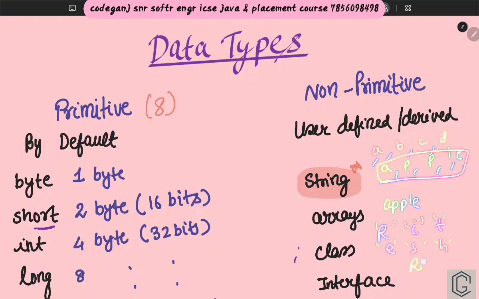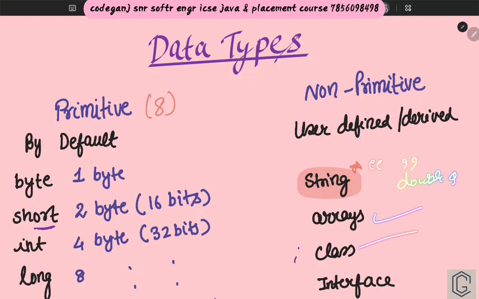Once you combine all the characters in one, it will become one whole word. So string is nothing but a derived data type. String is nothing but a sequence of characters, and string is always inside double quotes.